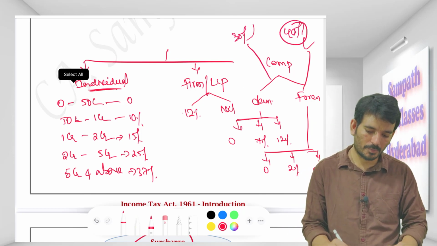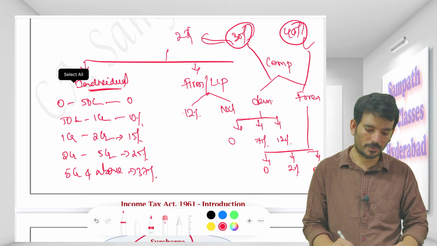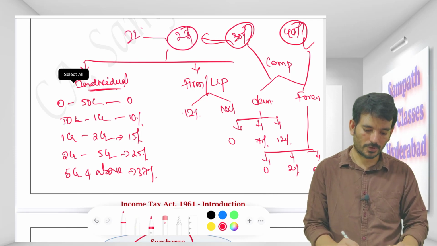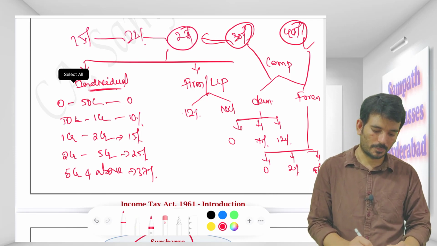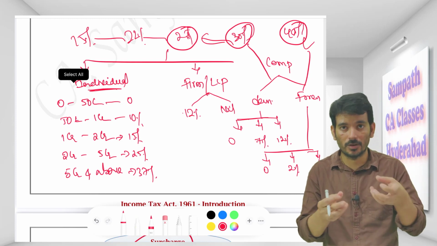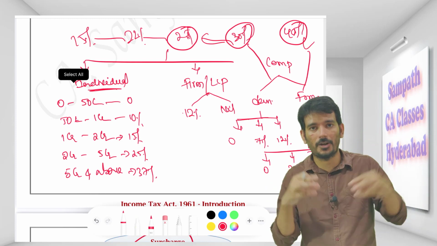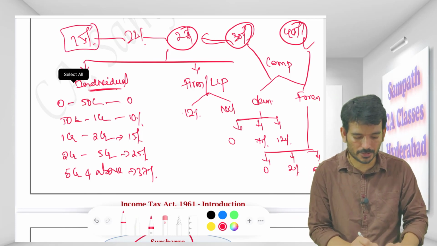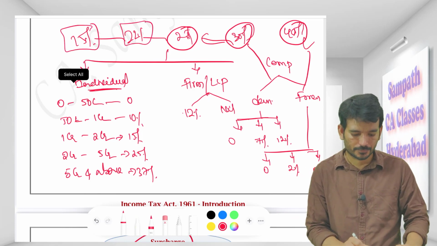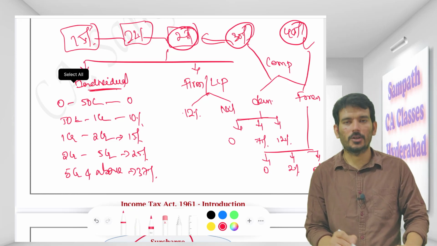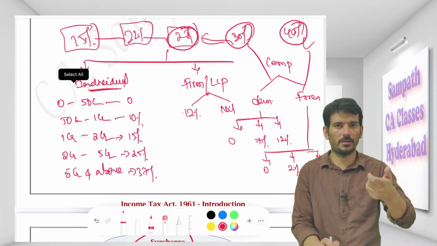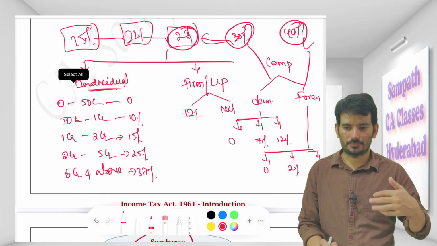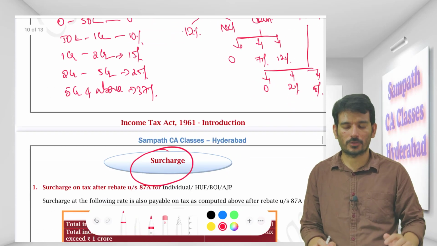So our Indian company, we are paying only 30%. Sometimes we are paying only 25%, sometimes 22%, sometimes only 15%, depending upon which concessional rate you are taking. Different parameters are there. So 15% under 115BA, BAB, BAA, or if your turnover between 17-18 or receipts are 400 crores or less.